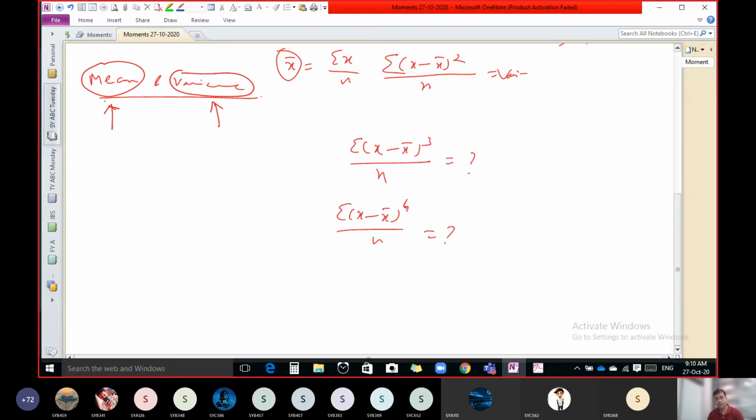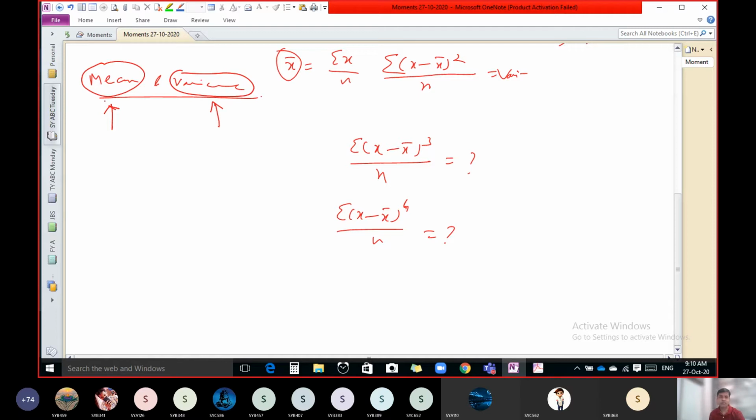So what is the use of mean? Mean is used when we want to describe the whole data in a single number. So that is the use of mean.